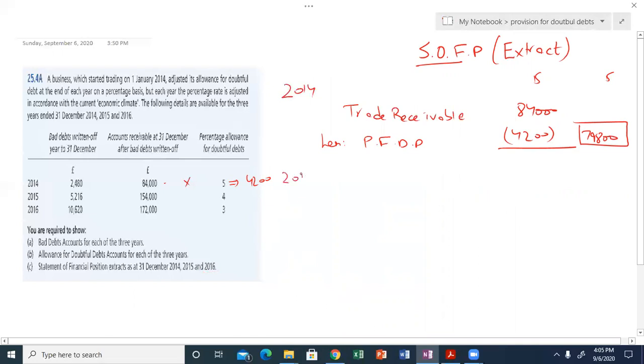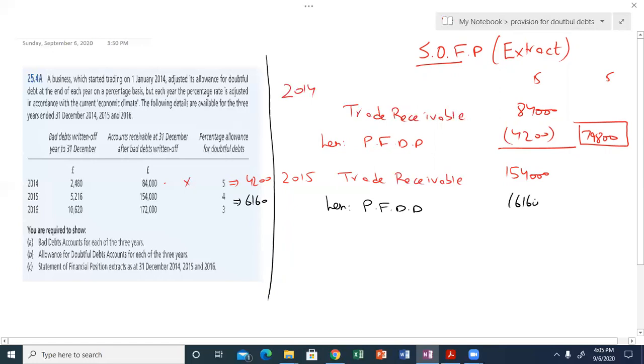Now we have to move forward to the next accounting year. The trade receivables at the end of year 2015 is 154,000, and provision for doubtful debt is 6160, so the net is 147,840.